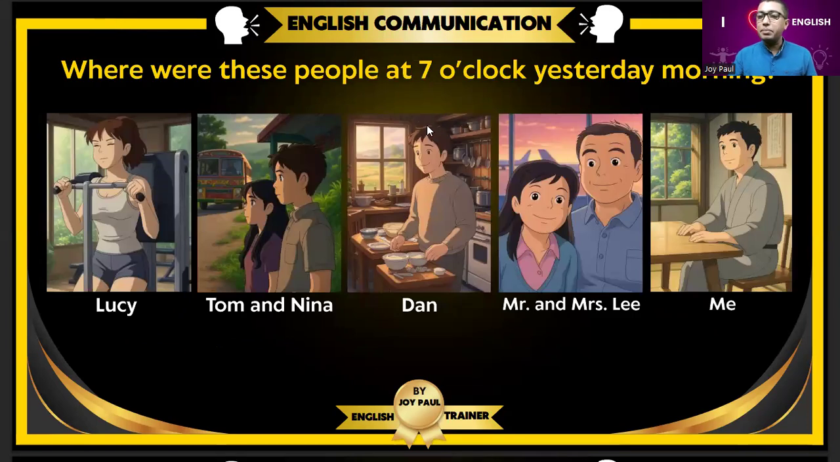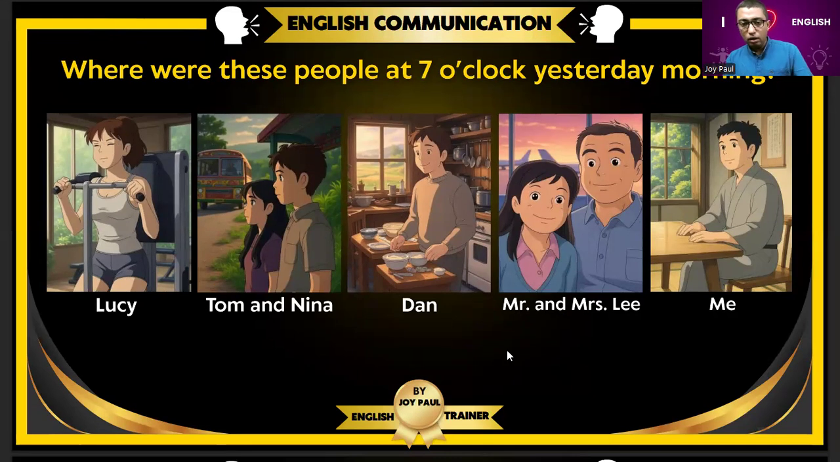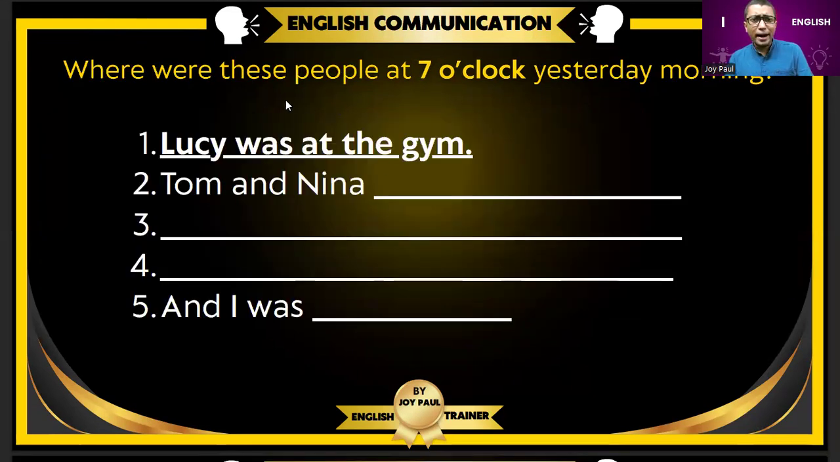See, there are a few examples and a few pictures. See these pictures very thoroughly. Based on these pictures, we're going to create some sentences and practice sentences in past form. See the pictures of Lucy, Tom and Nina, Dan, Mr. and Miss Lee, and me. Clear? Great. Now see where these people were at 7 o'clock yesterday morning. How do we create the sentence in past form?